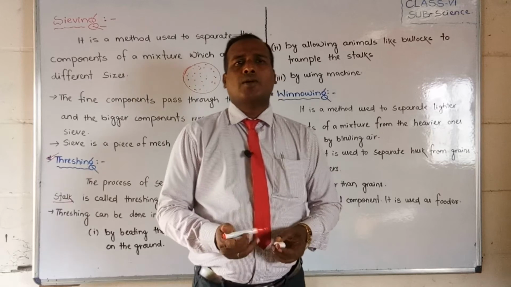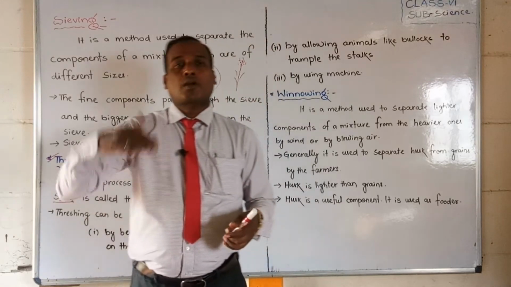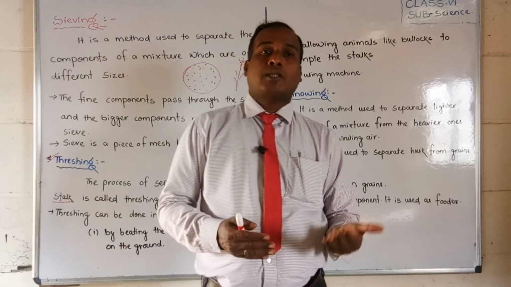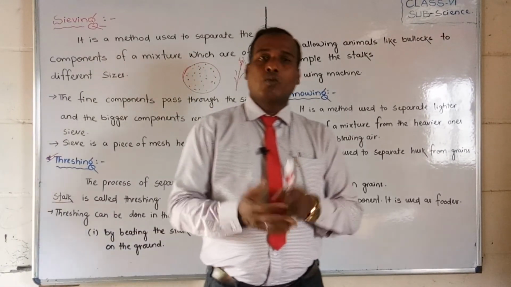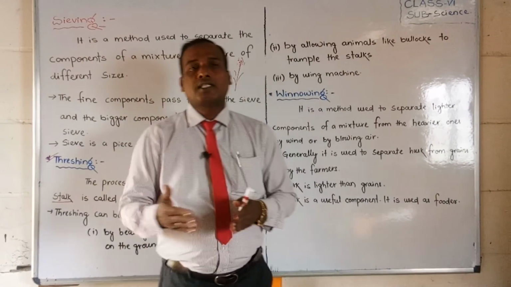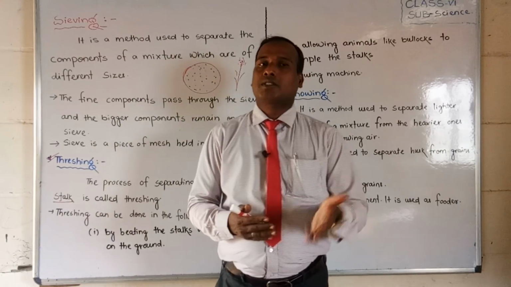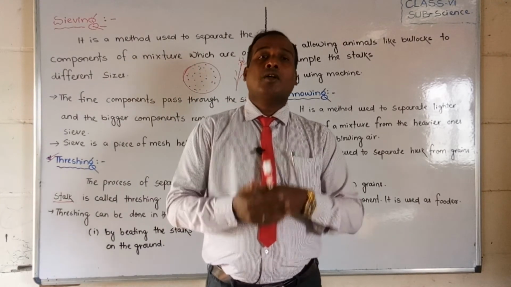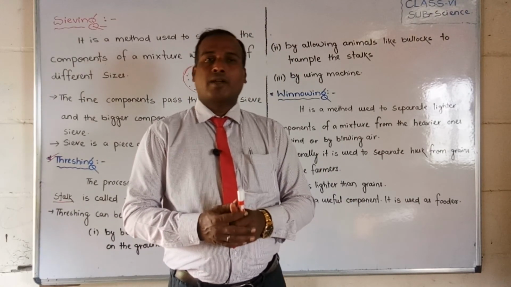Okay, friends. So these are the different methods of separating solid substances from other solid substances. I hope you have understood how we separate solid substances from other solid substances. Generally, I have told four methods. Once more to remind you: one is hand picking, second is sieving, third is threshing, and fourth is winnowing. Okay, next we will discuss how to separate liquid substances and other methods in the next classes. In the next video, we will discuss decantation and other methods in the upcoming video. Till then, bye bye. Take care.